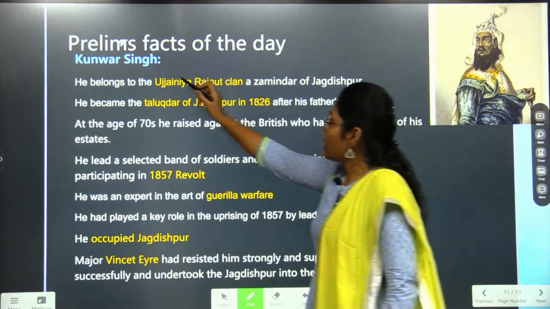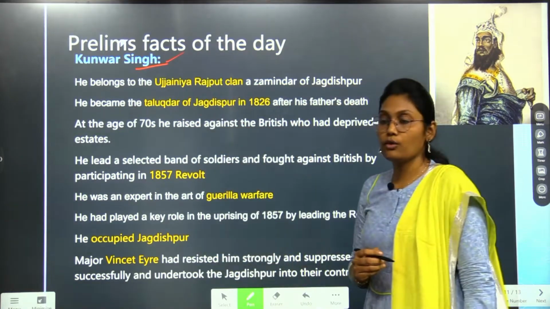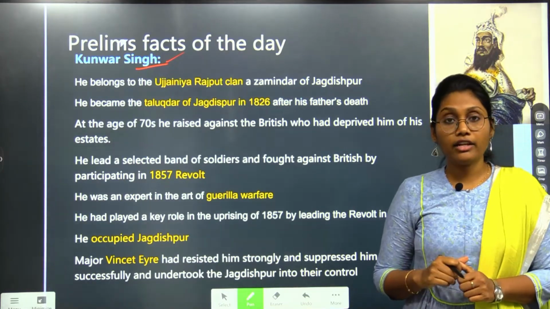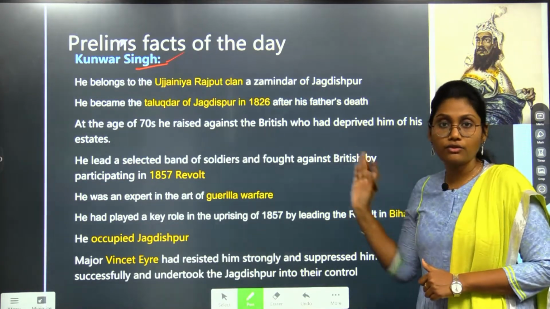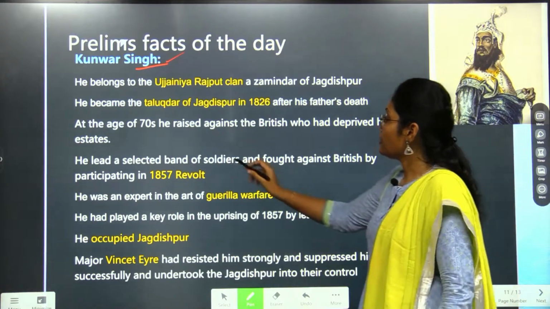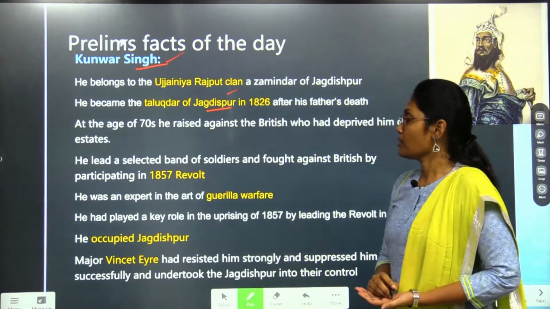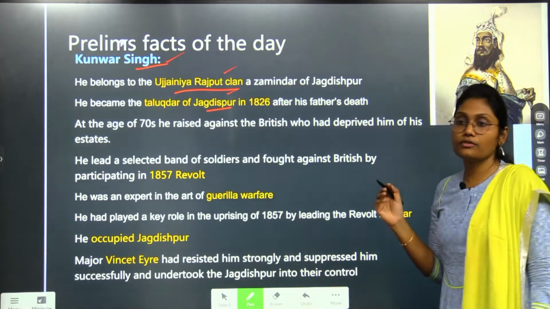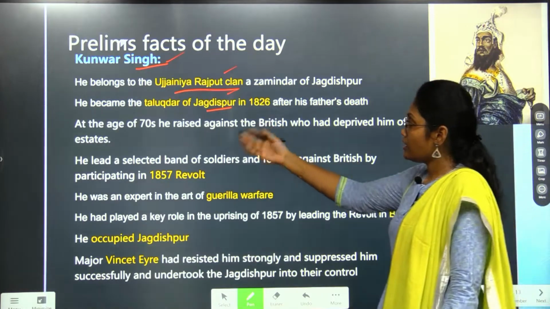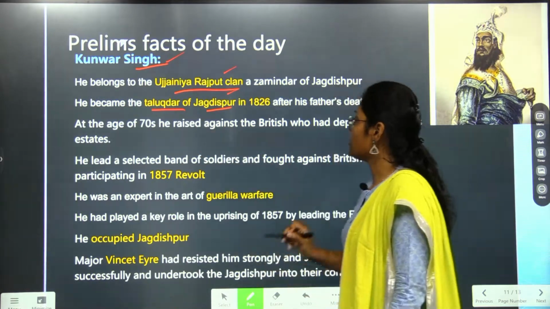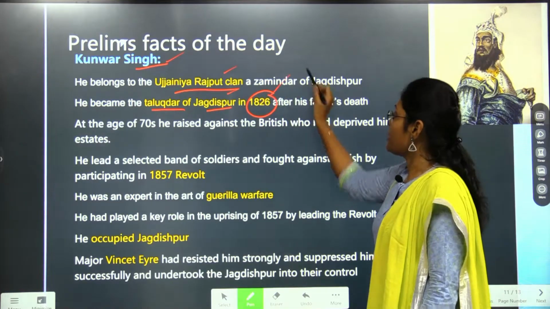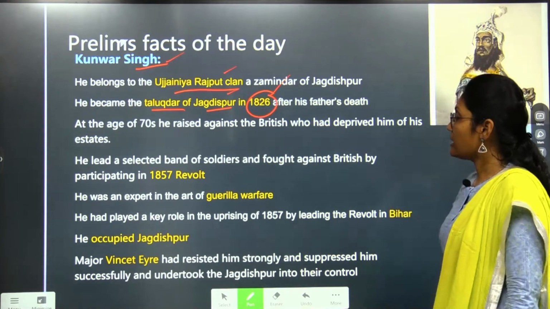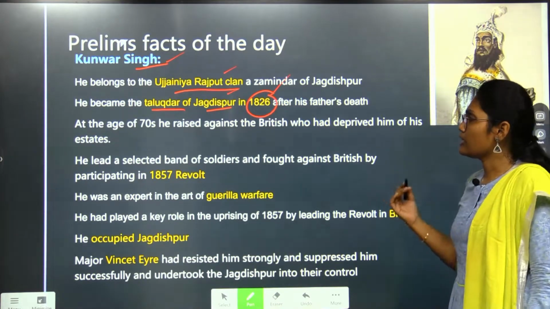Let us see some facts regarding Kunwar Singh. Who is Kunwar Singh? If you study modern history very well, you will know about this person. He was the Zamindar of Jagdishpur. He belongs to the Ujjainiya Rajput clan. Initially he was the Talukdar of Jagdishpur in the year 1826. He got that position after the death of his father, and after that, he became the Zamindar of Jagdishpur.